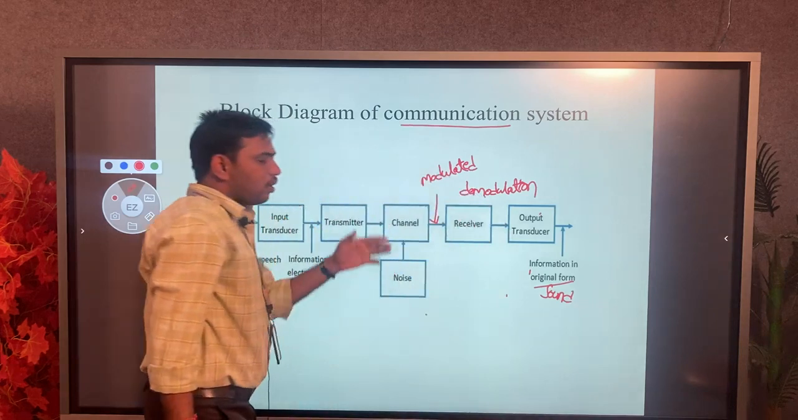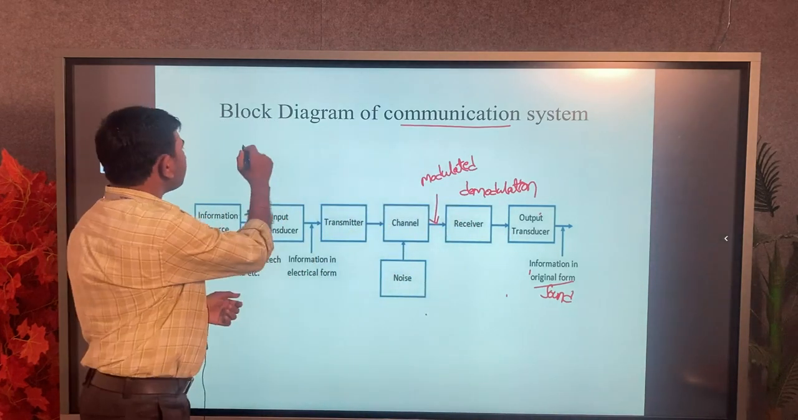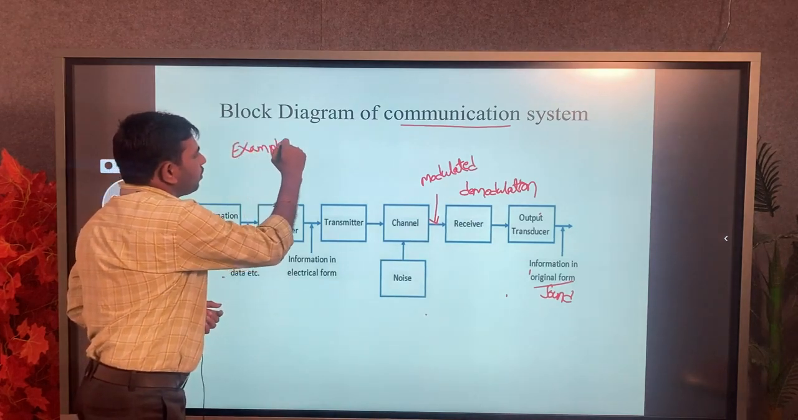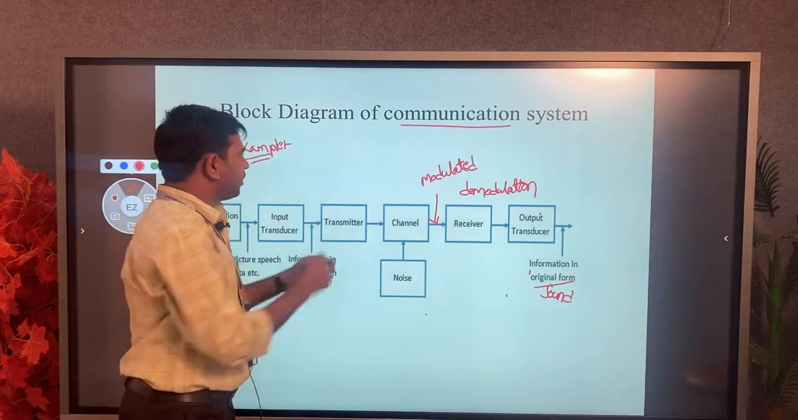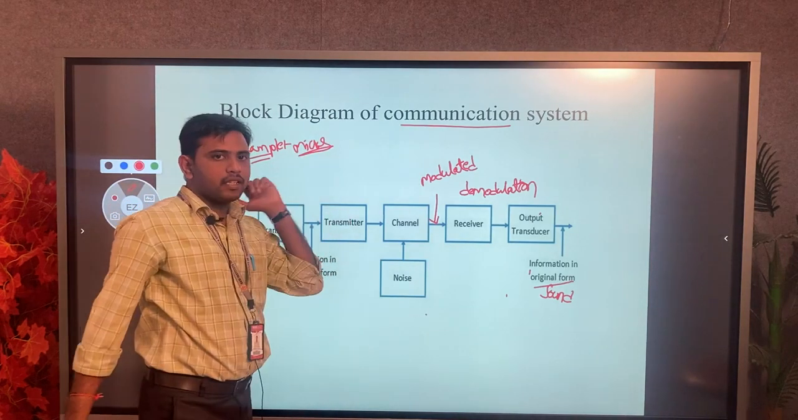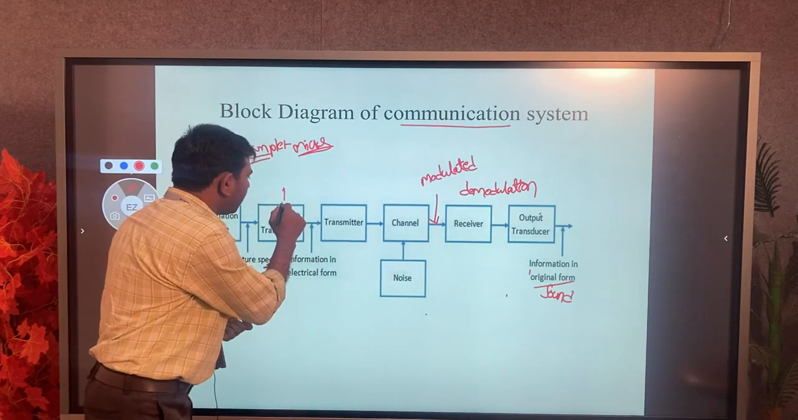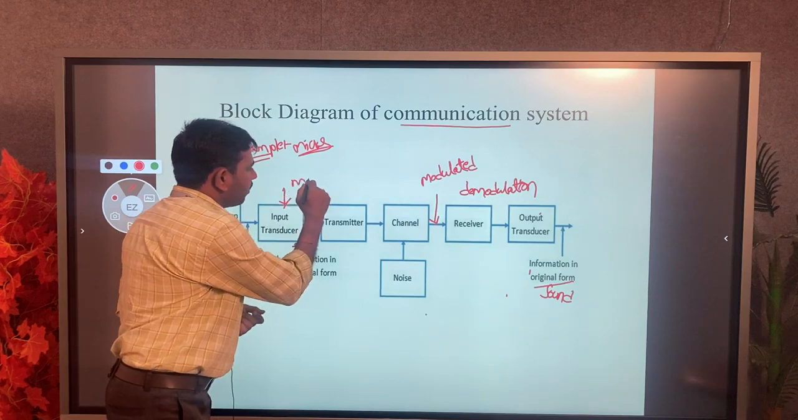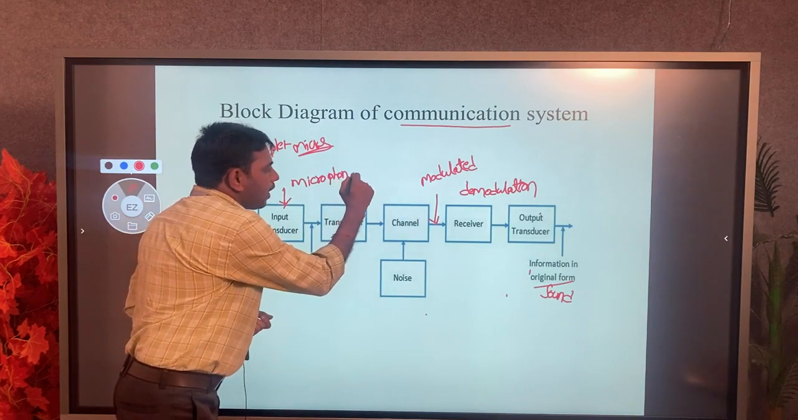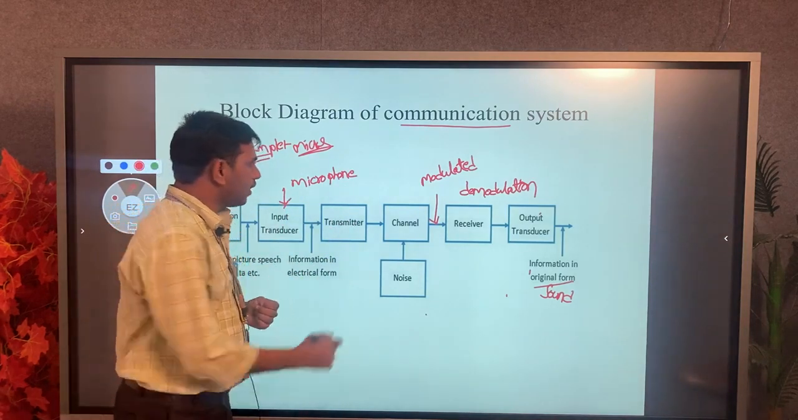Consider an example of this entire communication system. We use mics. Generally, the input transducer, the best example, is a microphone. A microphone is a device.